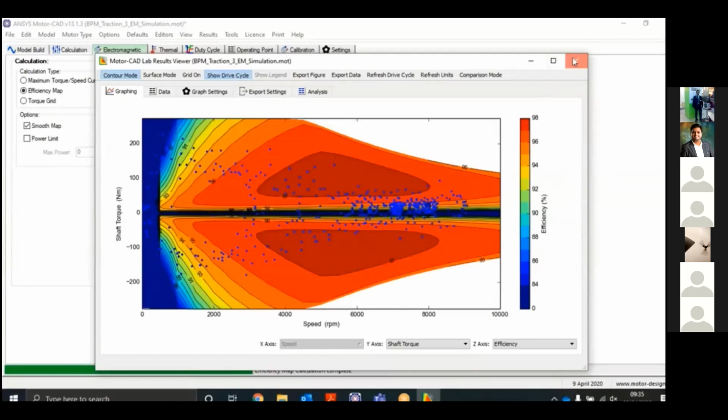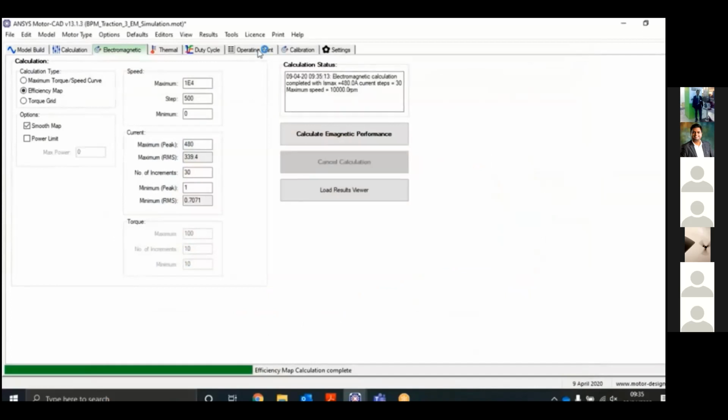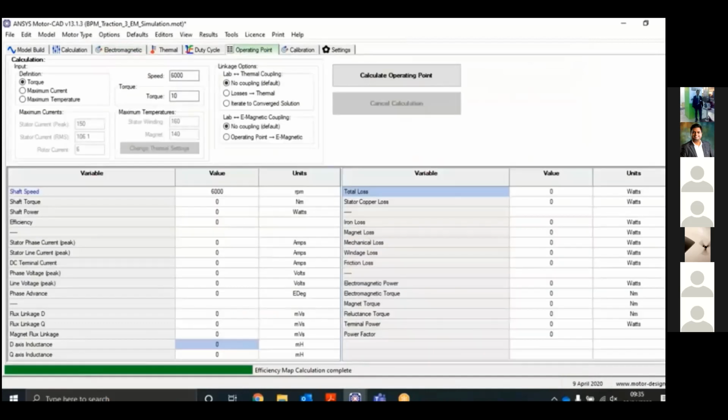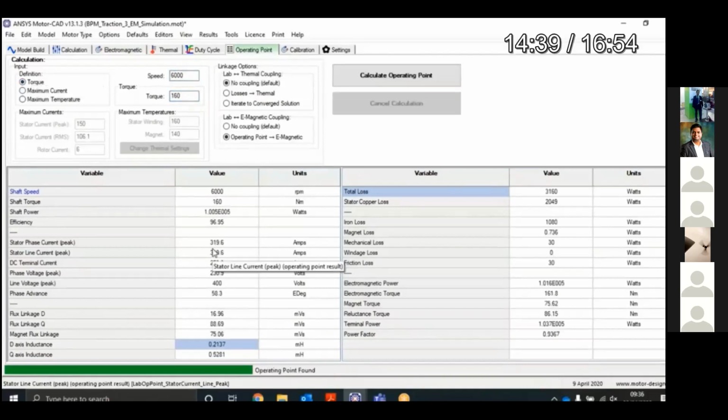Next you can go to operating point and we will check the performance for that particular operating point. For that particular speed and torque, I will get the efficiency and the losses. I will set the speed as 6000 RPM and the torque as 160, then set the definition as torque and click on calculate operating points.